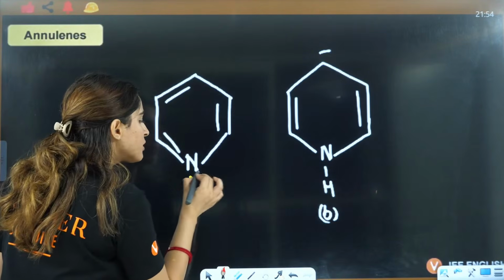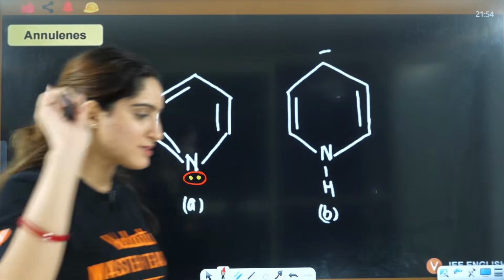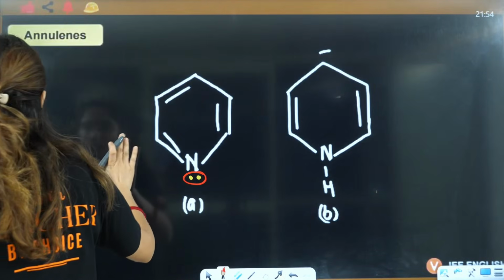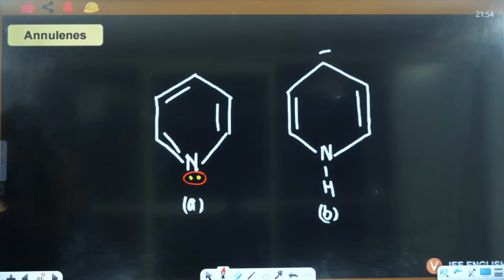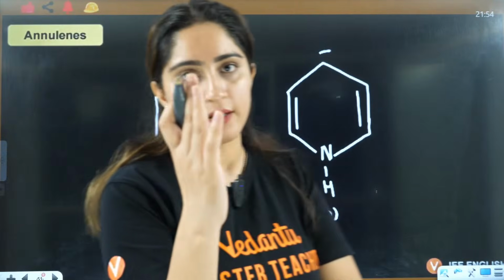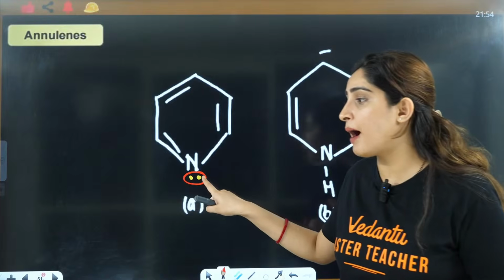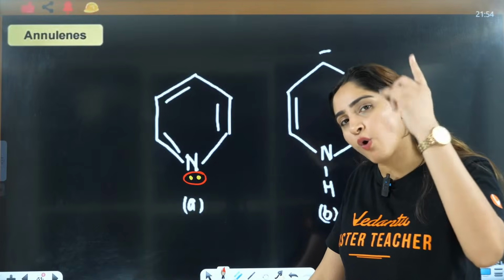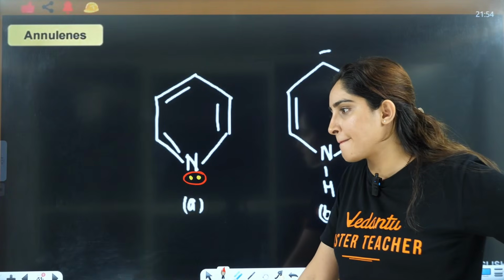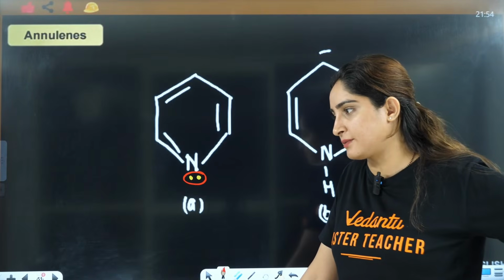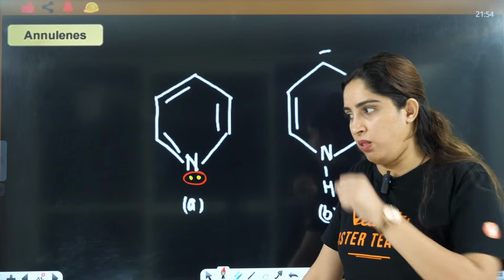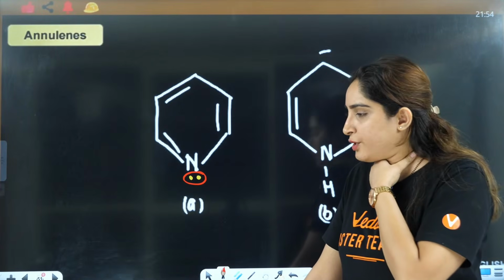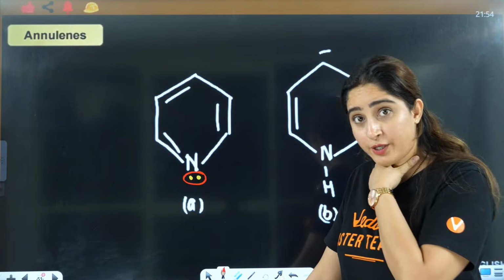Will this nitrogen be a part of delocalization or not? Let me see who will answer this. Will this nitrogen be a part of delocalization? After this we are going to start annulenes. Yes, everybody? Will this lone pair be a part of delocalization or not? If you answer this, that means the concept is clear, right? That means the concept is clear.